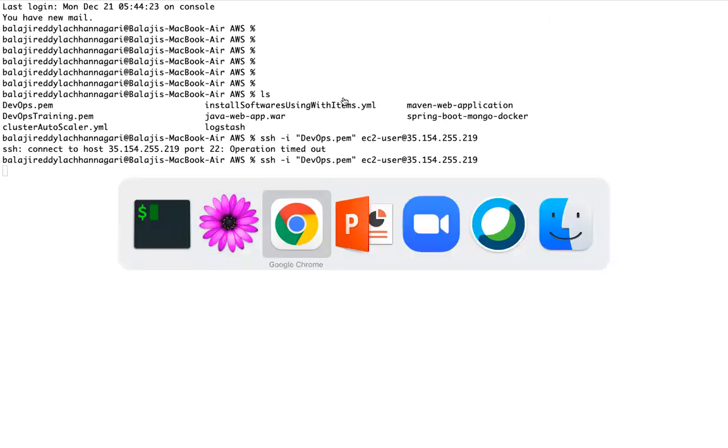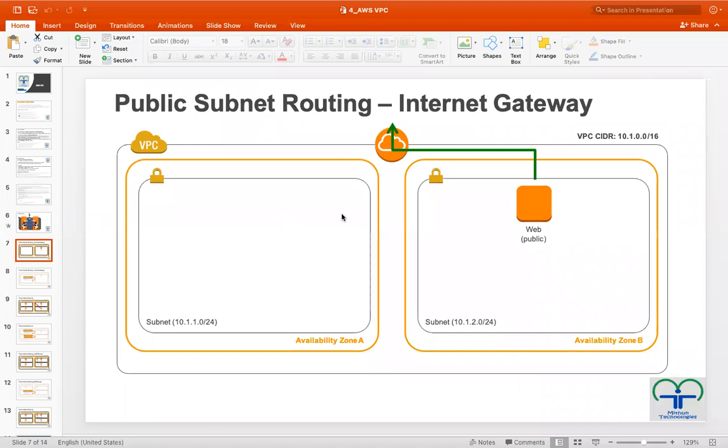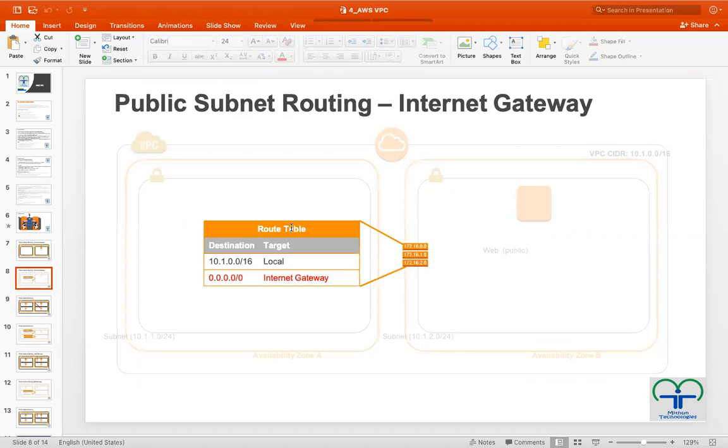The routing, route table. We created a VPC, we created subnets, we have an IGW. So there will be a route table where we are going to define the routes between networks and your devices.